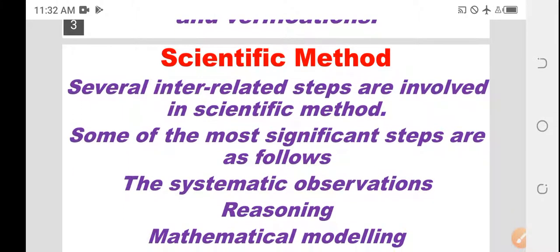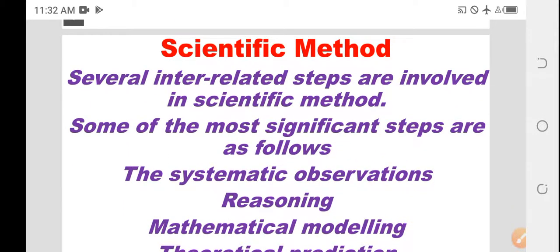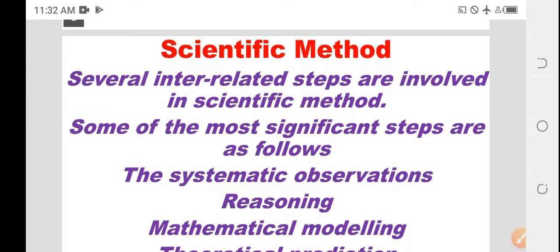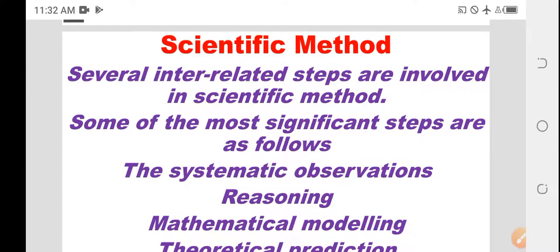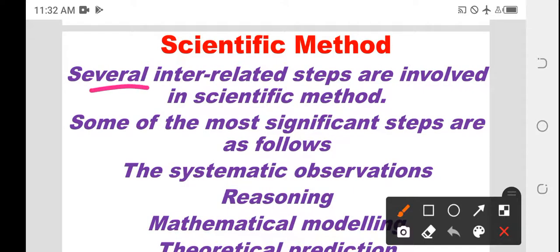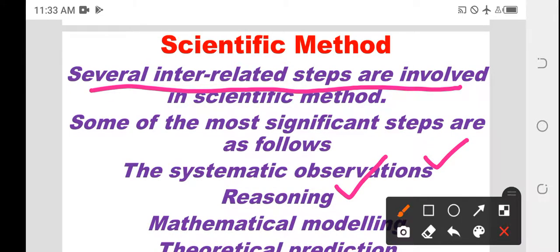What is the scientific method? In science, whatever method we are using is called the scientific method. The scientific method involves several interrelated steps, and some of the steps are systematic observations, reasoning, mathematical modeling, theoretical prediction.